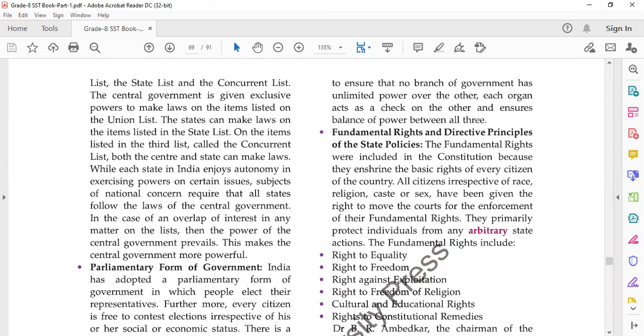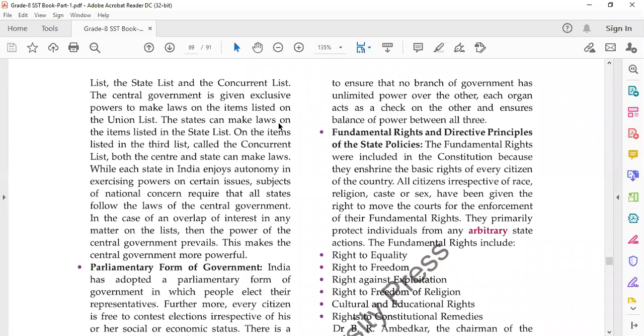Then the state list covers the subjects which are relevant to different states, and states can make laws on these subjects. Then we have the concurrent list. There are some subjects on which the central government also needs to form laws and the state government also needs to form laws. Such subjects come under the concurrent list.